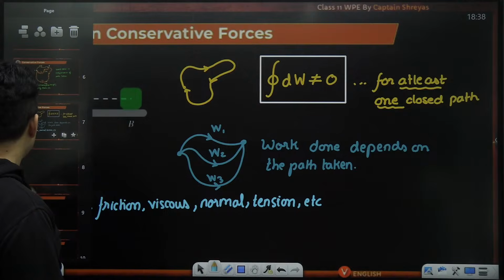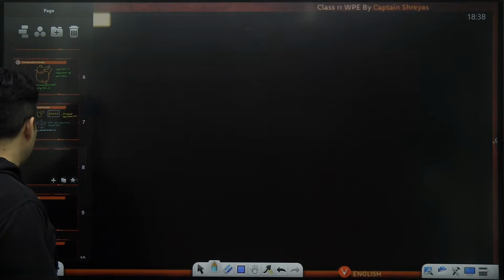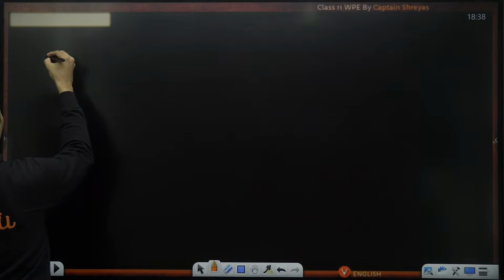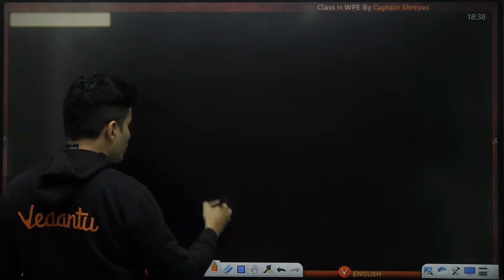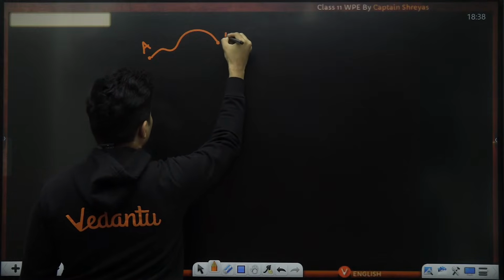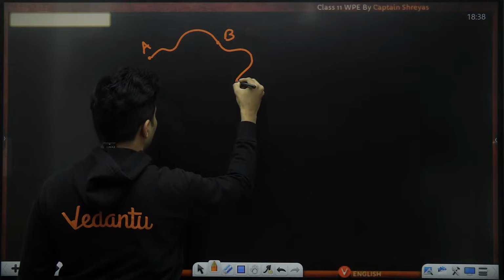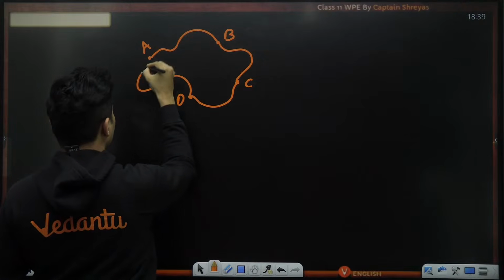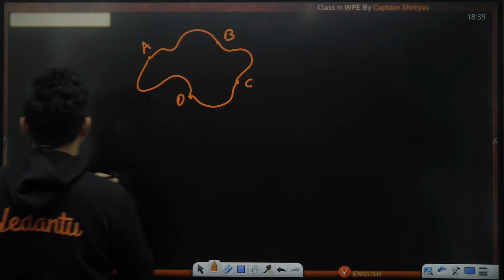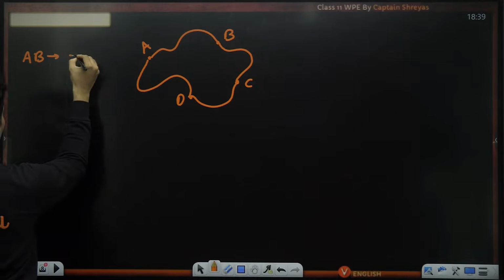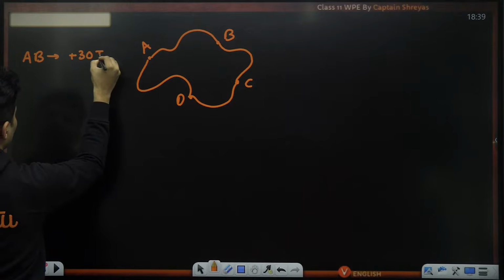Anyways, coming back, now that we have understood what conservative and non-conservative forces are, I'll give you an example on this. Imagine you go from this particular point A to this particular point B. Then from B you go to C. From C you go to D. And from D you go to A. It is given that while you go from A to B, the work done is plus 30 joules.